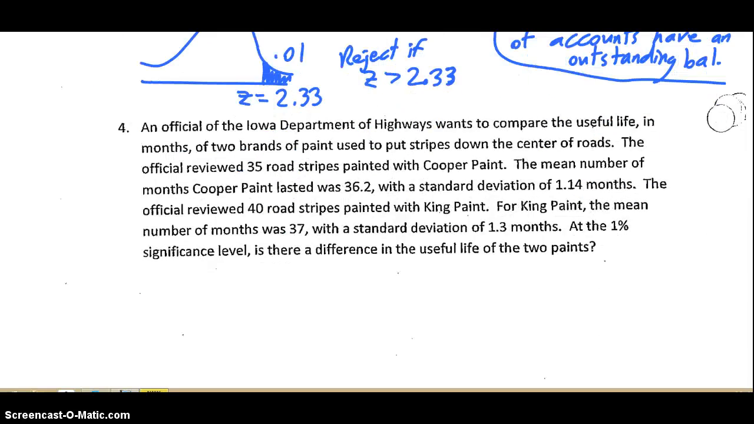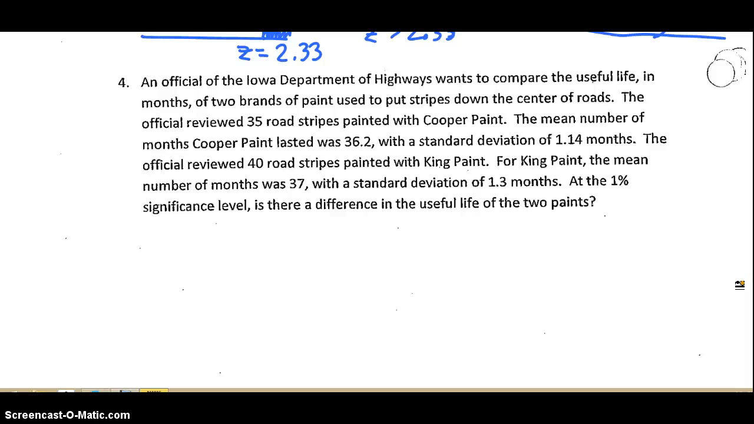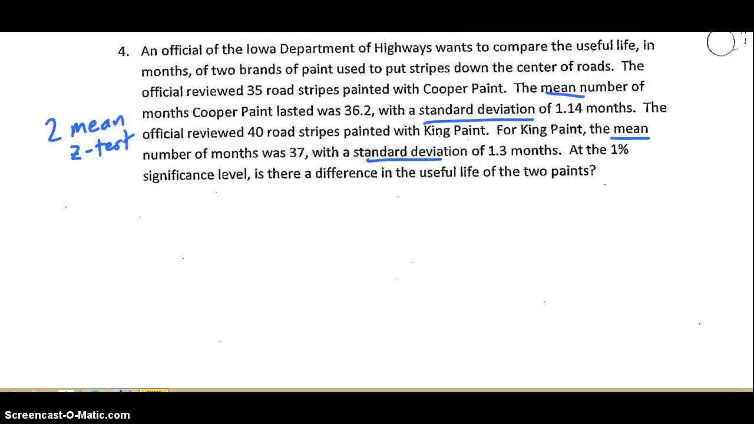Alright. Last one. An official of the Iowa Department of Highways wants to compare the useful life in months of 2 brands of paint used to put stripes down the center of roads. The official reviewed 35 road stripes painted with Cooper paint. The mean number of months, mean, okay, so we're talking about means. The mean number of months Cooper paint lasted was 36.2, with a standard deviation of 1.14 months. The official reviewed 40 road stripes painted with King paint. For King paint, the mean number of months was 37. I see 2 means, and I also see 2 standard deviations. This tells me this is a 2 mean z-test. Alright. That'll be useful later. So, step 1.